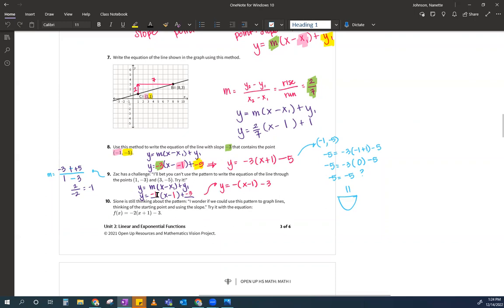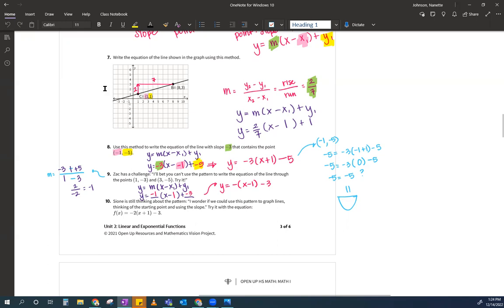And then I would check it using the other point that they gave me, right? So 3 minus 1 is 2, negative of 2 is -2, minus 3 is -5. Yay! Right, so there you go. Yes, the slope is actually -1. Because if I graph 1, -3, so here's my little mini graph.